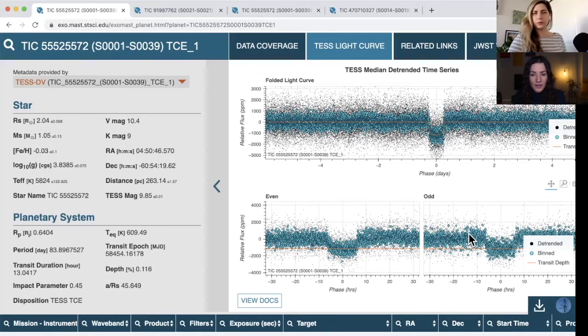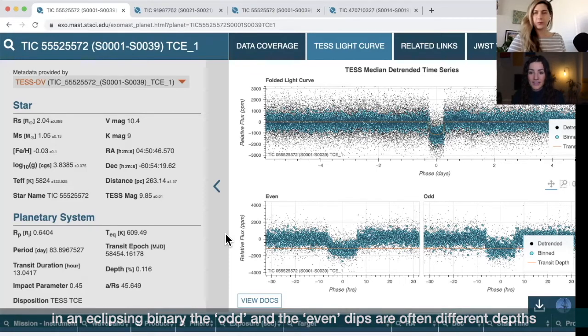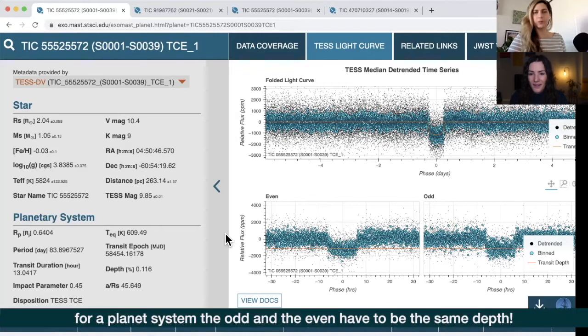The reason why this is really important is that for an eclipsing binary, so if you have two stars orbiting around one another as opposed to a planet orbiting around a star, you would expect the odd and the even transits to have different transit depths. So this is very important because we want to make sure that those are exactly the same depth, which in this case, we can say that they are, which is good because this is a confirmed planet.